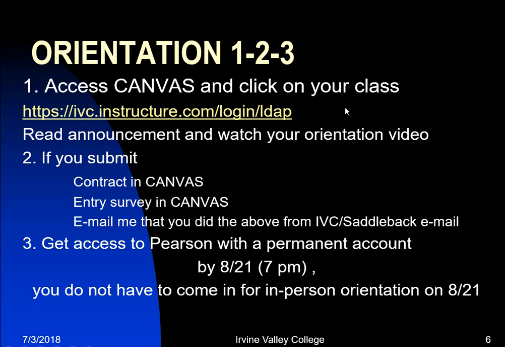Now, to finish your orientation, you need to do the contract entry survey and email, and then you have to get access to Pearson with a permanent account. You have to pay for that. This is in addition to paying IVC. So you have to do those 4 things to be able to complete your orientation. If you do that by 8/21, you do not have to come in. But make sure that you let me know if you are having any issues.